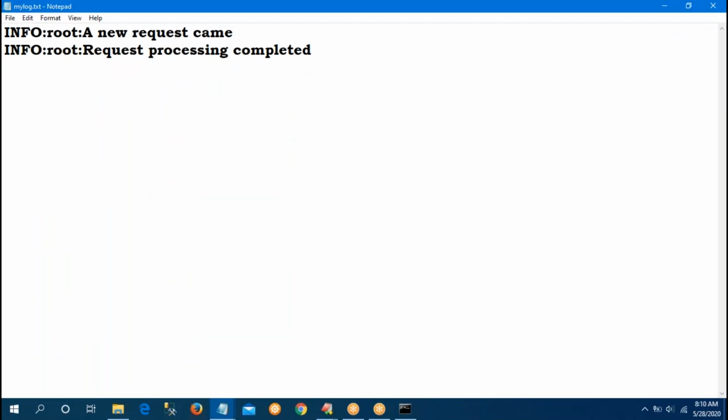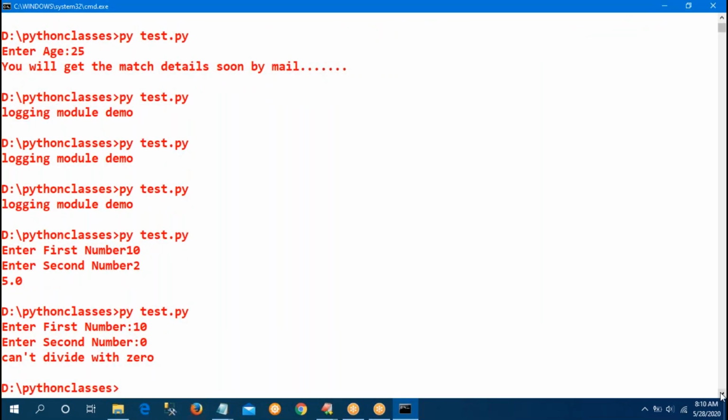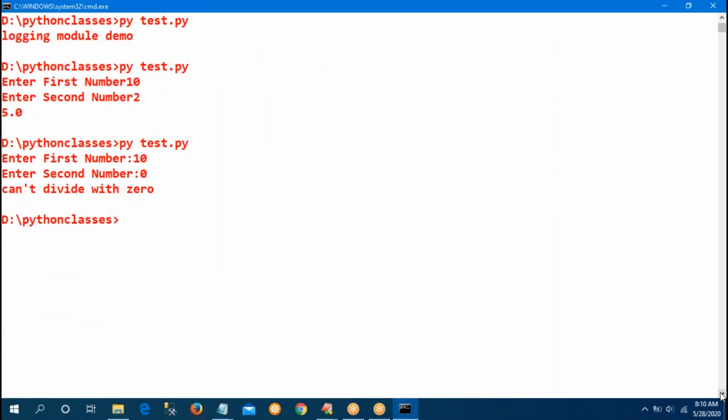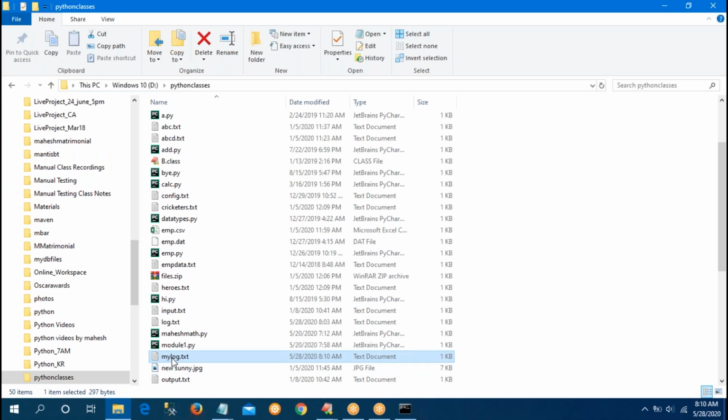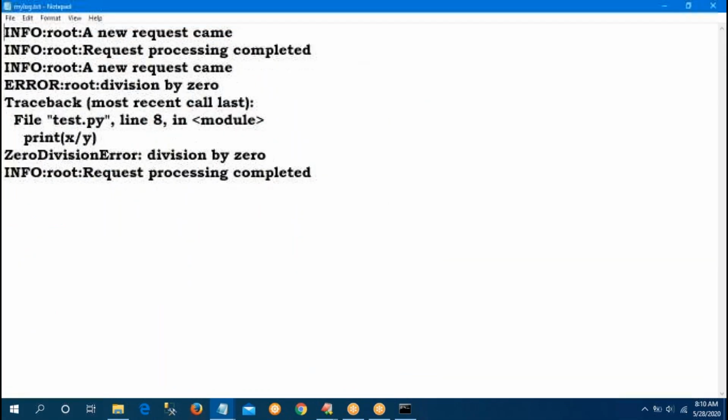Request processing completed. Because there is no exception in my program, that is the information I am getting. For suppose, enter first number 10, enter second number 0. Yes, sir, can't divide with 0. That is the console message, for user understanding. What about mylog.txt? That message will be passed here. That exception message, observe here.